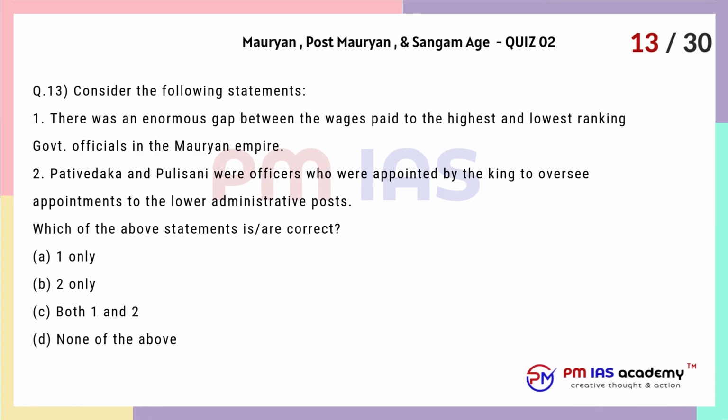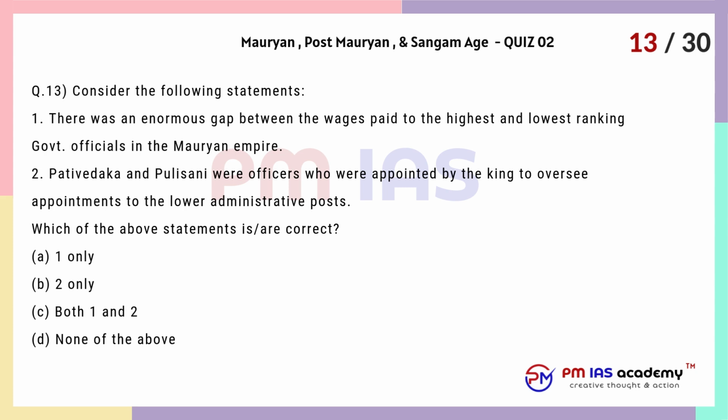Question 13. Consider the following statements. 1. There was an enormous gap between the wages paid to the highest and lowest ranking government officials in the Mauryan Empire. 2. Pativedaka and Pulisni were officers who were appointed by the king to oversee appointments to the lower administrative posts. Which of the above statements is correct? A. 1 only. B. 2 only. C. Both 1 and 2. D. None of the above.